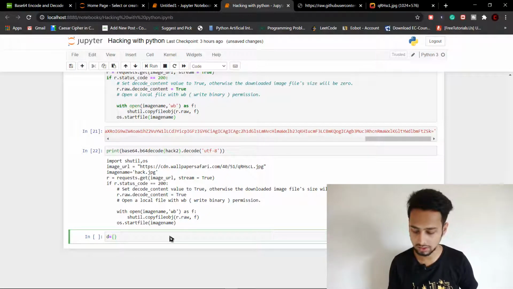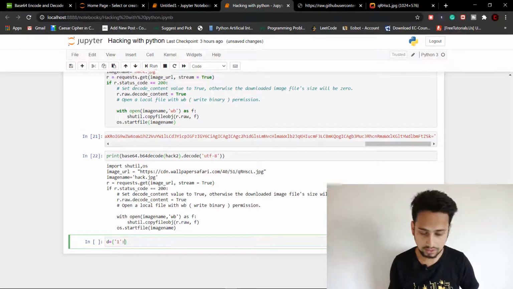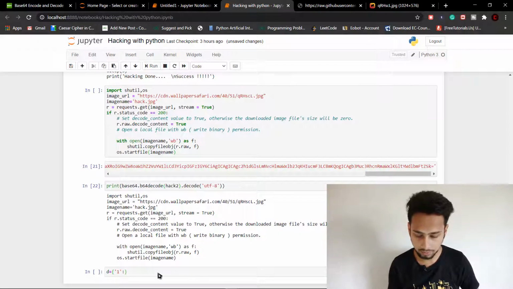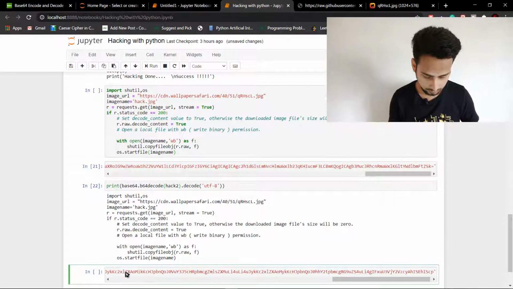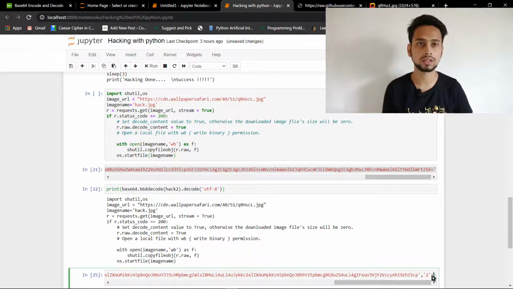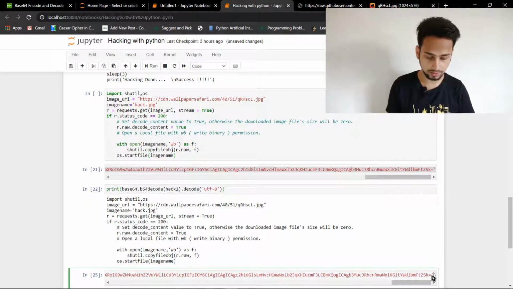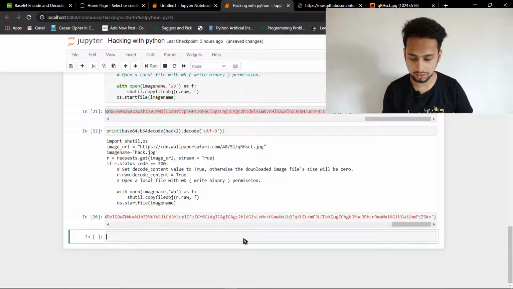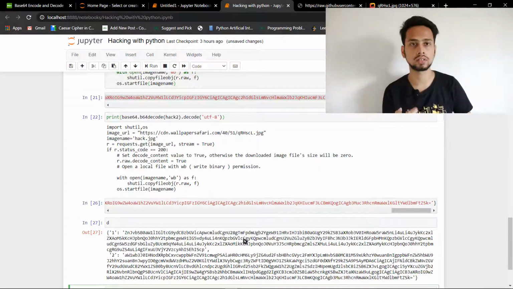The first element can be set as 1. I'll explain why I am not starting from 0; there is a specific reason. 1 is equal to this code that we got here as hack1, and we are going to paste it here. And as the 2 index of our dictionary, we are going to paste our hack2. Here we have to paste the code that we copied. Once it is done, we are going to run it and see how our dictionary is formed. And here is our dictionary.